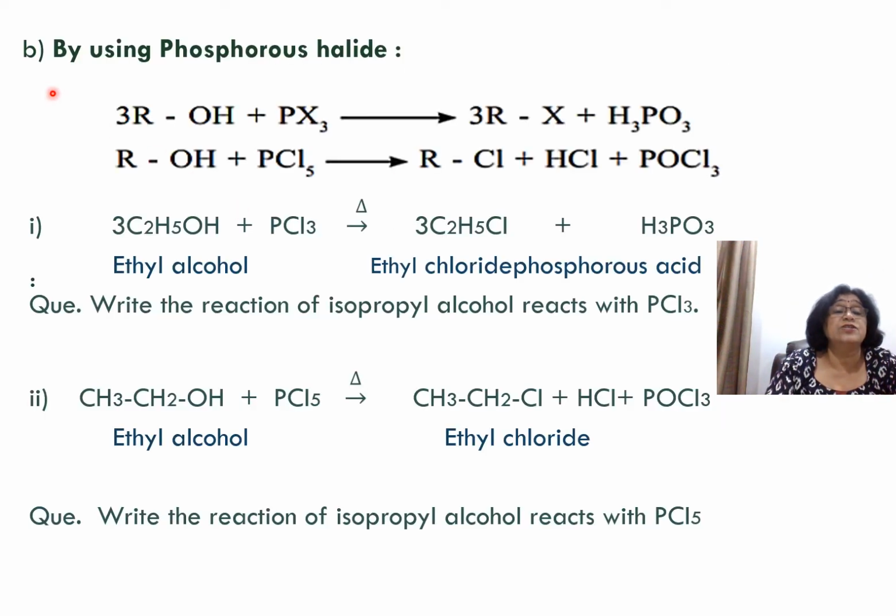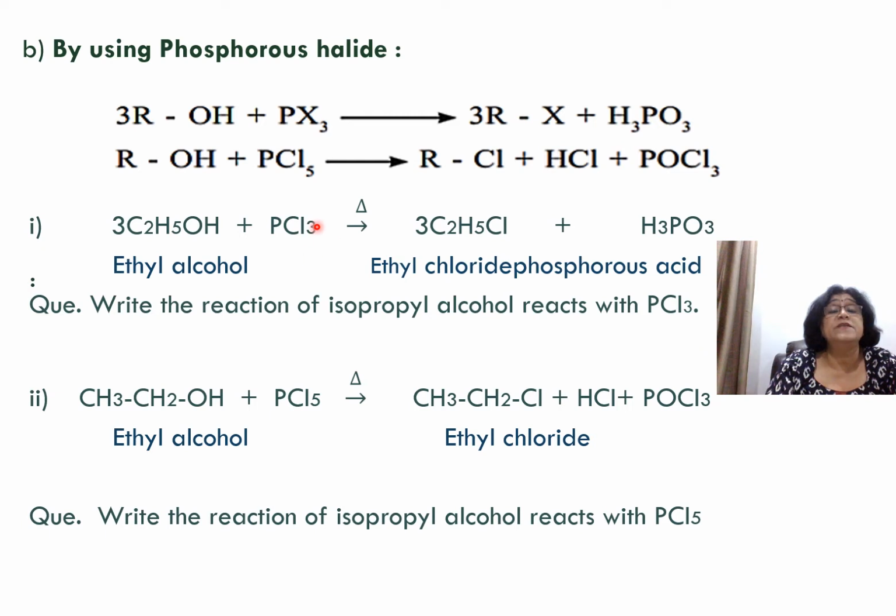Then the next reactions to form haloalkanes use phosphorus halides. Two kinds of halides can be used, PX3 and PCl5. PBr5 and PI5 do not exist. They are unstable, so only PCl5 exists. When alcohol is reacted with phosphorus trihalide, you get alkyl halide and phosphorus acid. Clear? The example here is given for ethyl alcohol.